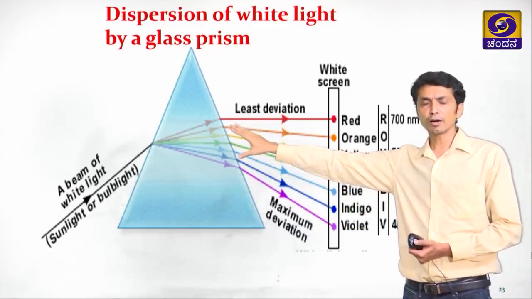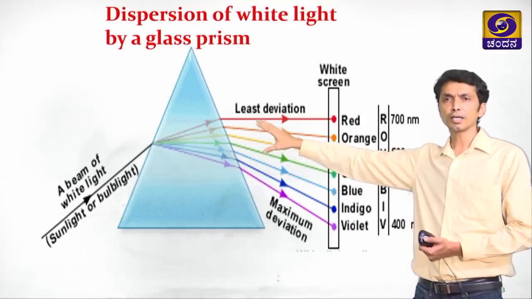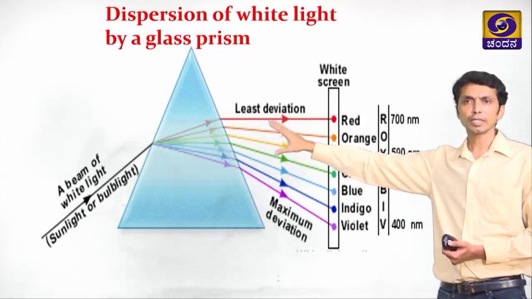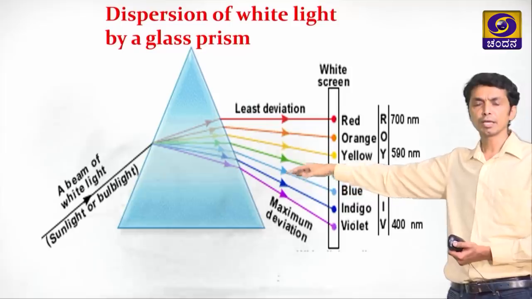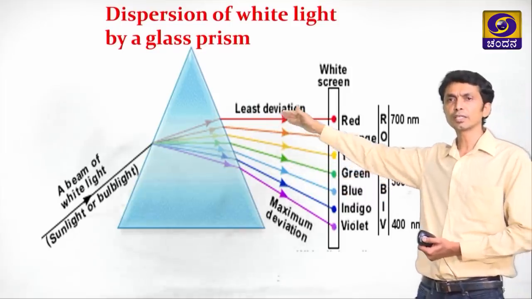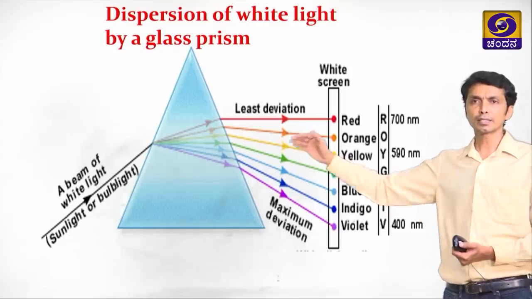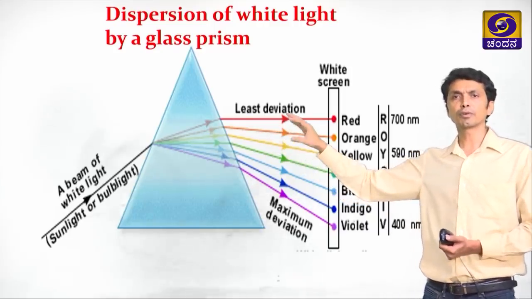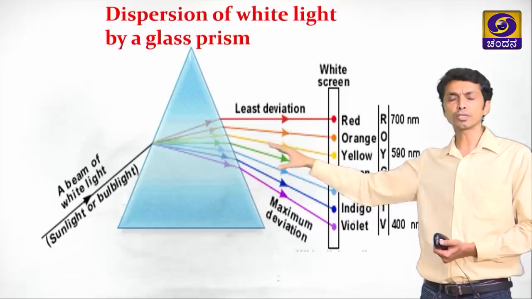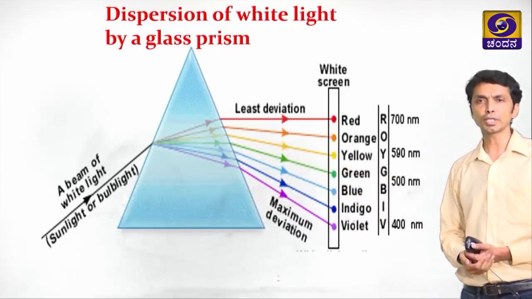Again, when the 7 rays are emerging out of the glass prism, we can see there are 7 different colors. Why did this happen? This breaking up of white light into its constituent colors is called dispersion.